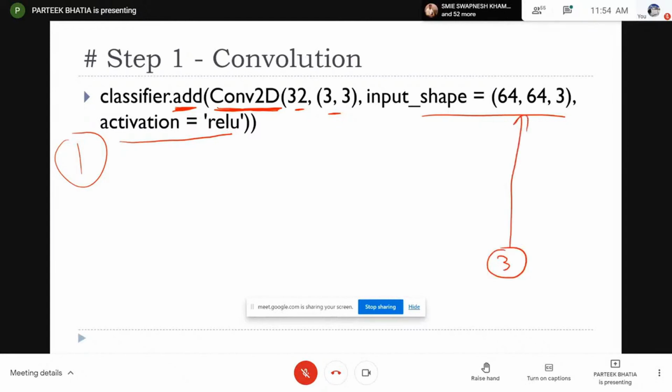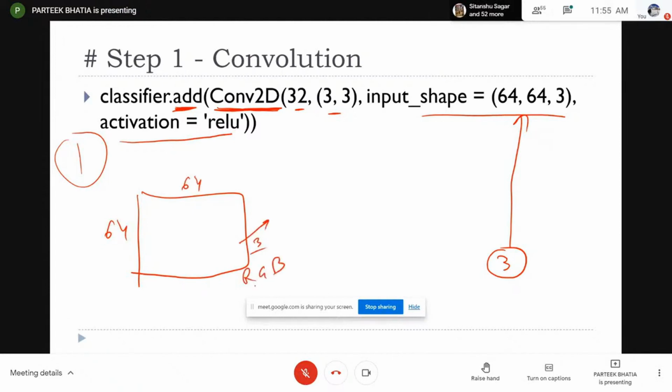Let's first understand input shape. Input shape means that my input image will have 64 rows, 64 columns with 3 values, 3 dimensions of RGB. It means that I am working on a color image. When I took the example earlier, it was 7x7x1, but in this example it is 64, 64 and 3. It means 64 rows, 64 columns, and 3 RGB values that I am taking.